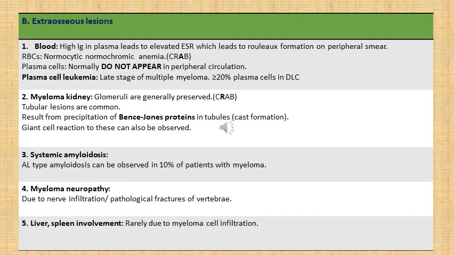Then there can be systemic amyloidosis of AL type, and this can be observed in around 10% of patients with multiple myeloma. Then there can be myeloma neuropathy due to nerve infiltration or pathological fractures of vertebrae, and rarely there can be liver and spleen involvement.